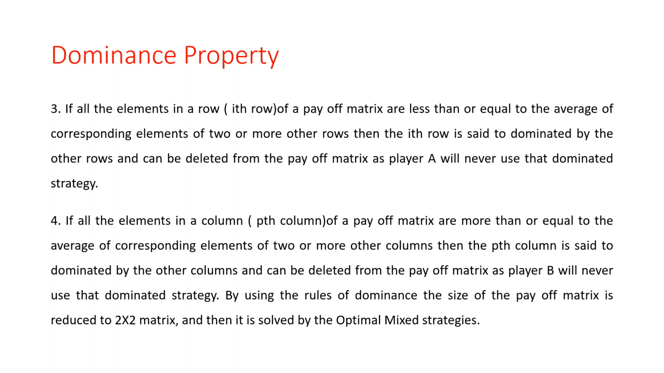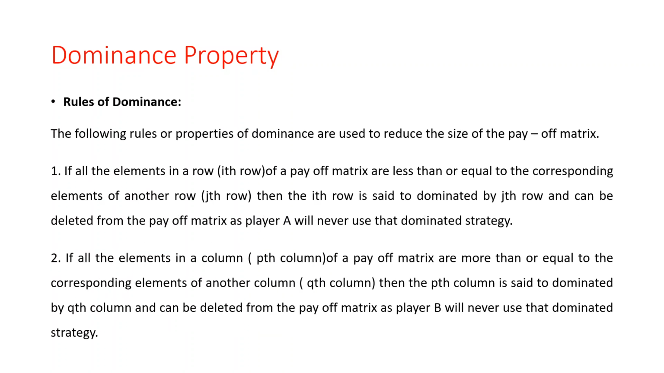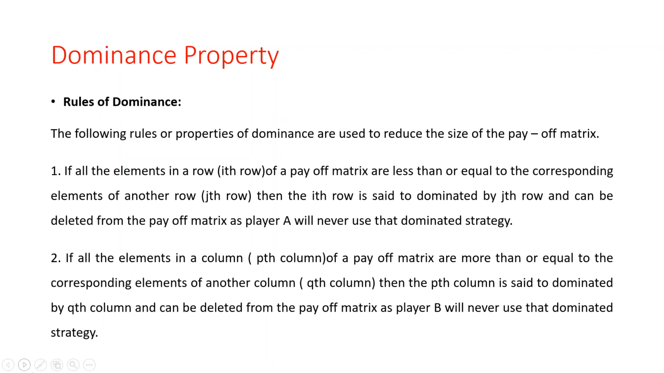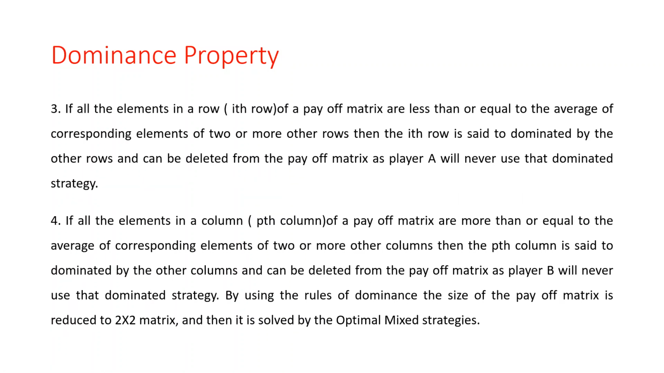Okay. So here by using these rules of dominance, first rule, second rule, third rule and fourth rule, the size of the payoff matrix is reduced to a 2 by 2 matrix. Okay. So if we apply these rules on our payoff matrix, our matrix becomes a 2 by 2 matrix. Then it is solved by the optimal mixed strategy. After reducing the payoff matrix into the 2 by 2 matrix, the rest of the part we can solve by using the optimal mixed strategy, where we are not using the saddle point. In the mixed strategy, we are not using the saddle point.